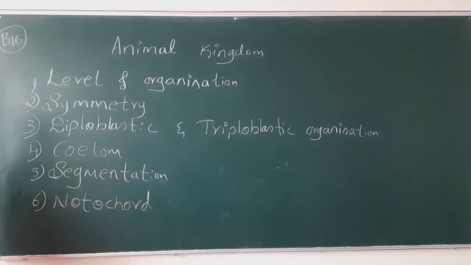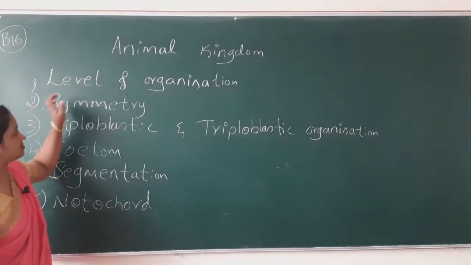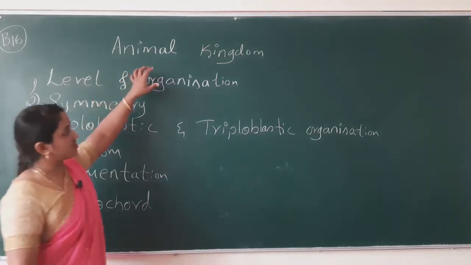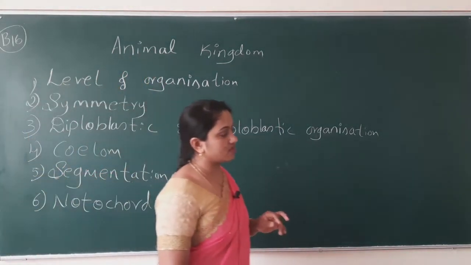So what I told you, these are the small concepts, these are the basic concepts. Based on that, animals have been classified into wide categories.